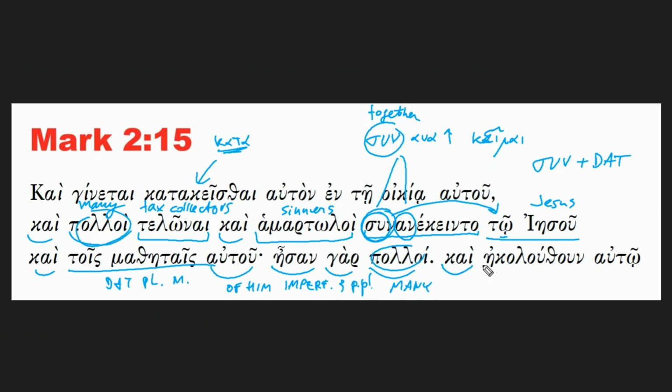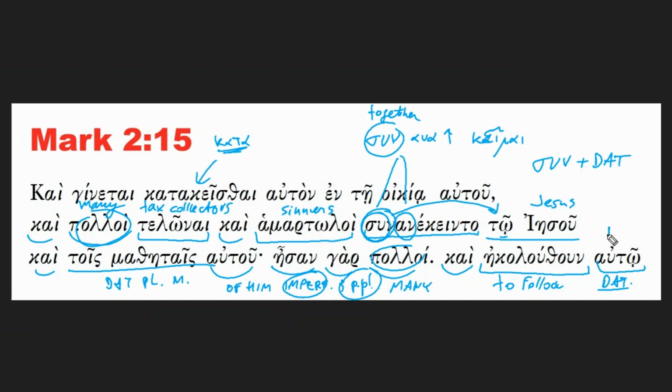Kai, and ēkolouthoun comes from the verb that we saw in Mark 2:14, akolouthéō, which means to follow. This is in the imperfect tense, so the same tense, third person plural. They were following autō, dative.